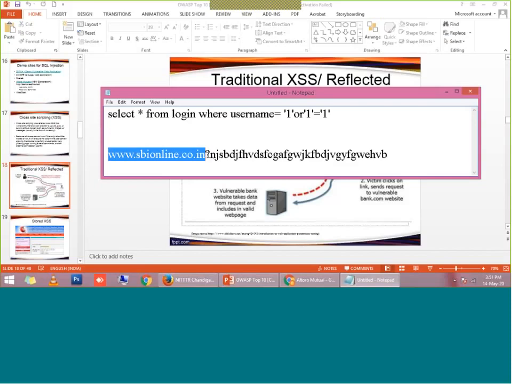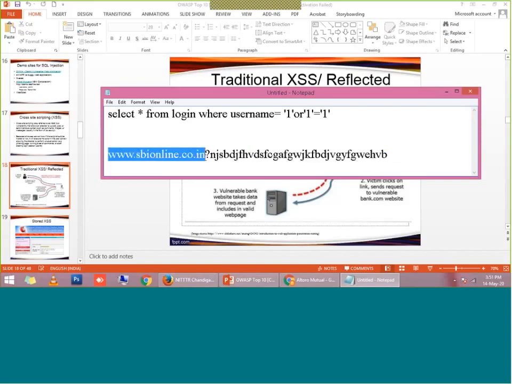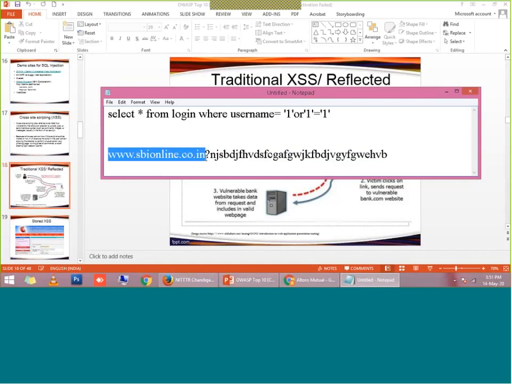So what will the hacker do? They will append some JavaScript here. So whenever you see this link and open sbionline.co.in, due to this appended JavaScript, you will automatically be redirected to a different website, because definitely no one else can own this domain. You are very well aware of this. Once SBI Online is owned by SBI Bank, neither me nor you can own this domain. If I want to purchase a domain related to this, the domain service provider will not give it to anyone, right?